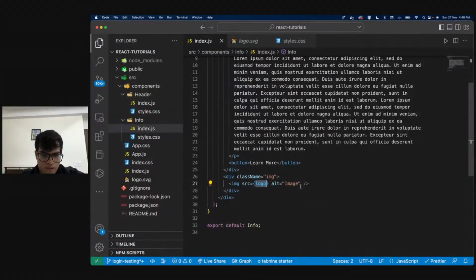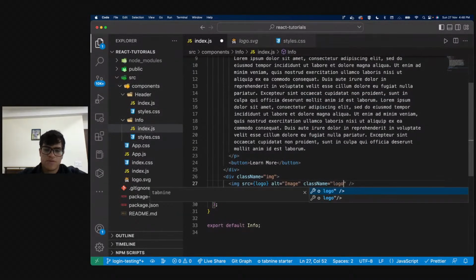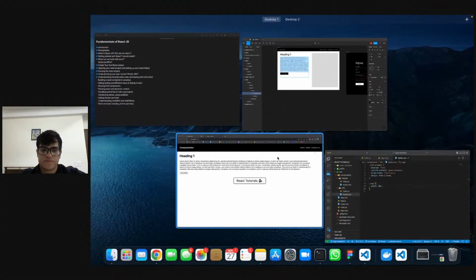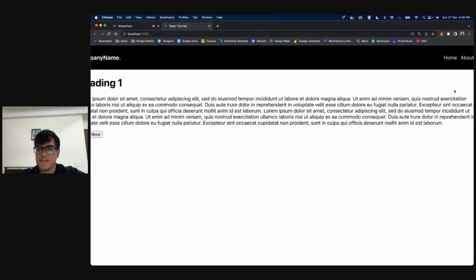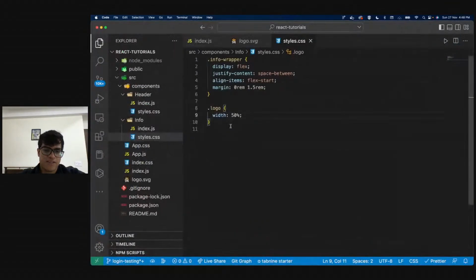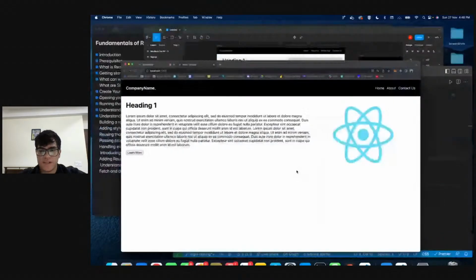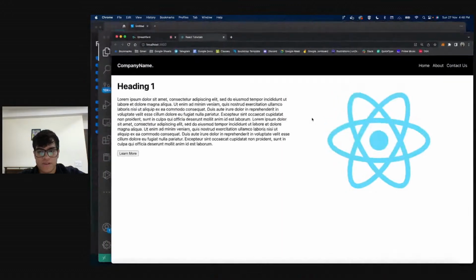Let's see what's wrong. Let me give this a class name and say logo. So I'm going to say .logo and give it a width of 3%. As you can see, the logo is actually here, but it's not visible clearly. So instead of a width of 50 pixels, I'll say 500 pixels, and that should be good. If you want to give it some more, we can give it 700 pixels or whatever, right? And this is how it looks.